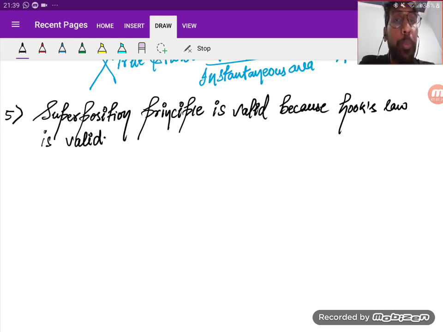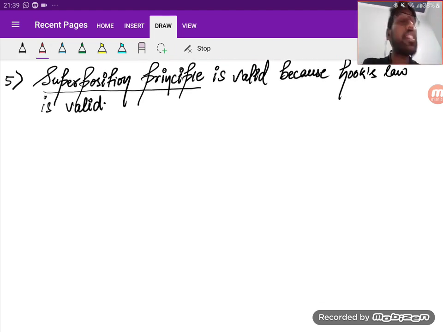Okay, so what is this superposition principle? See, what does it say? That if the load is within the proportionality limit and the stress function is linearly proportional to the load applied. Now, what is this stress function? It's nothing but stress, slope, deflection, angle of twist, etc. All these are stress functions. So if it varies linearly with the load applied, then the effect of multiple loadings at a point is the same as the sum of the effects of the individual loadings. So what I'm saying, try to understand.